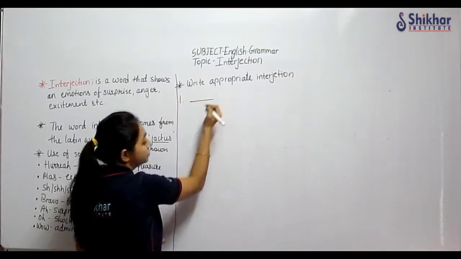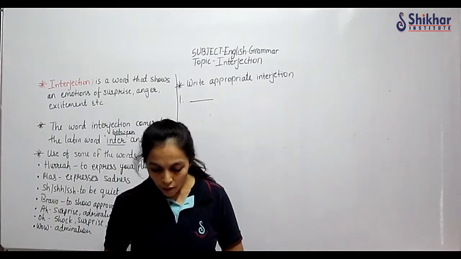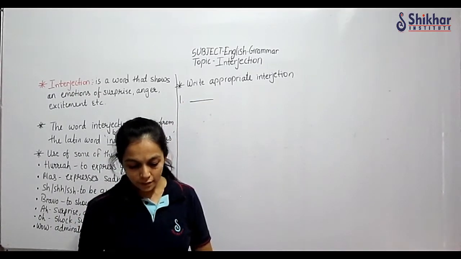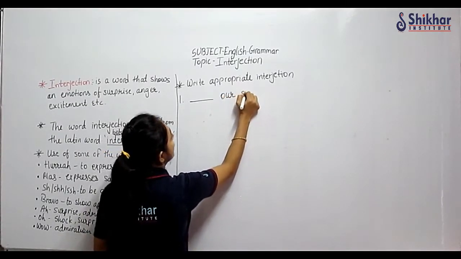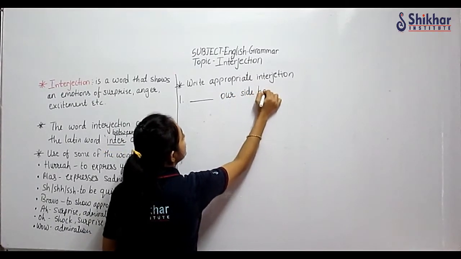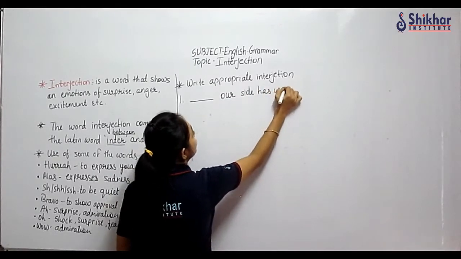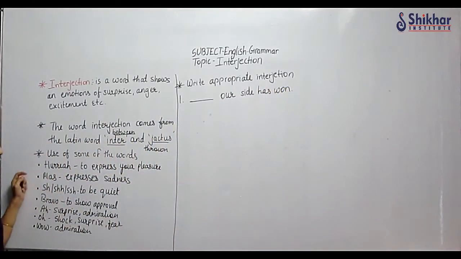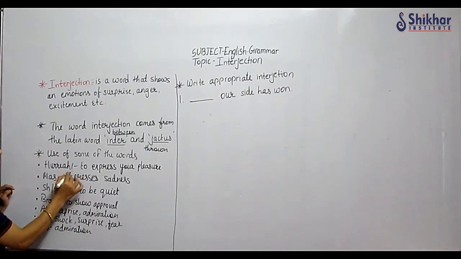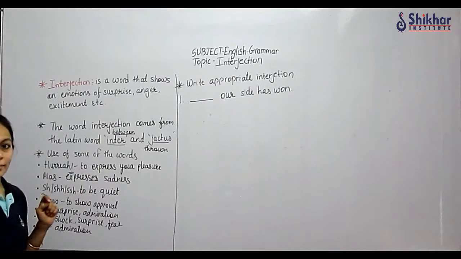First one, our side has won. Now see one more thing. Whenever we use expressions like hooray, alas, we always use an exclamation mark. Have you noticed it?